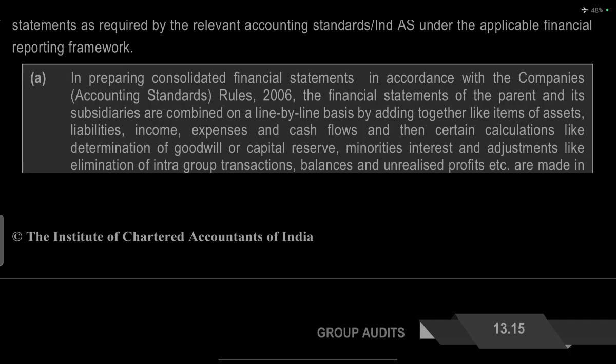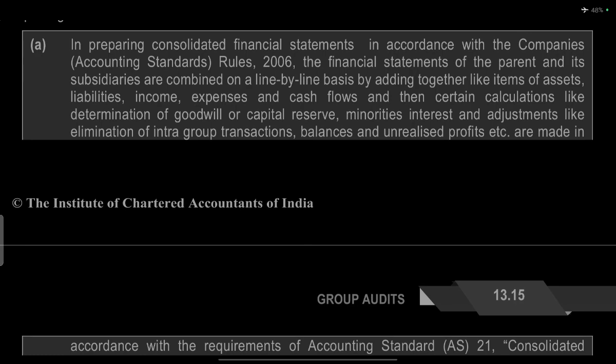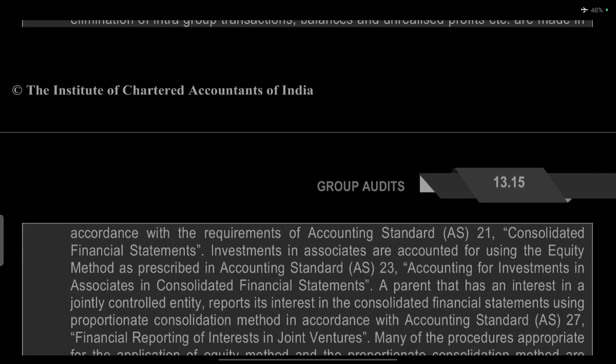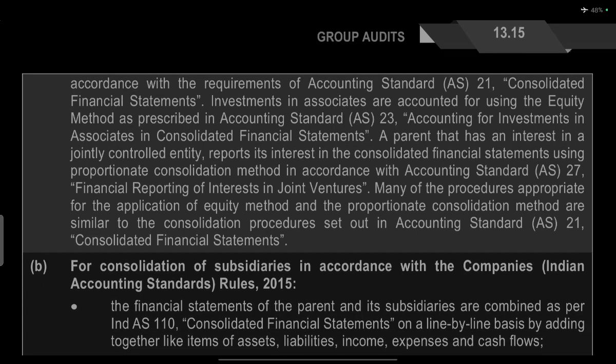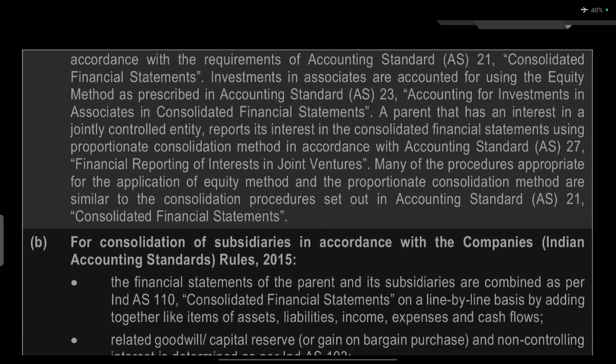In preparation of consolidated financial statements in accordance with the Companies Act or the Companies (Accounting Standards) Rules, the financial statements of the parent and the subsidiaries are combined on a line by line basis by adding together like items of assets, liabilities, income, expenses and cash flows. Other calculations, like determination of goodwill, capital reserve and minority interest, and adjustments like elimination of intergroup transaction balances and unrealized profits, are made in accordance with the requirements of Indian Accounting Standard 21.